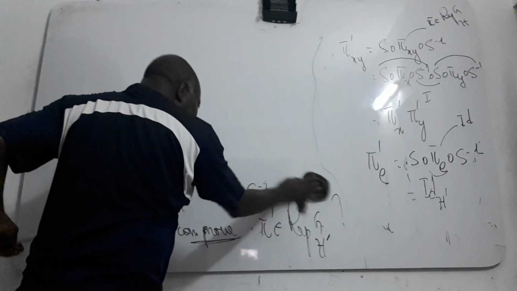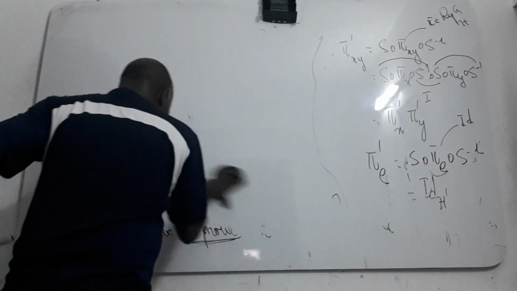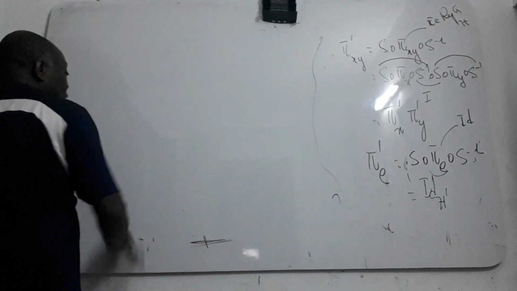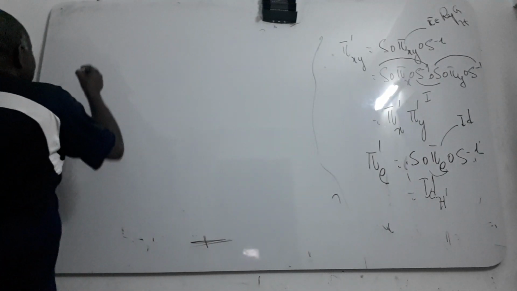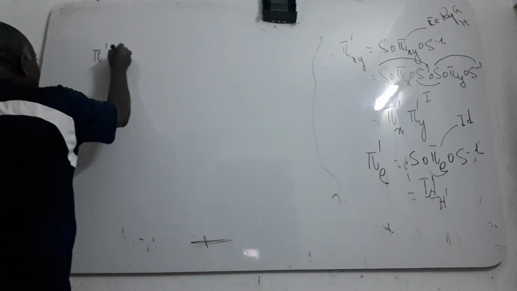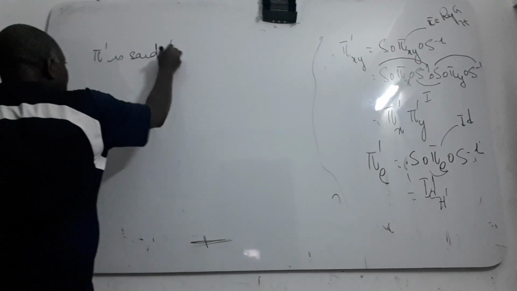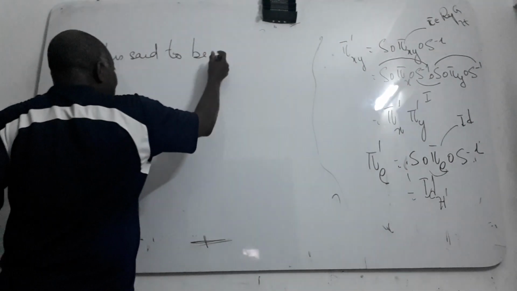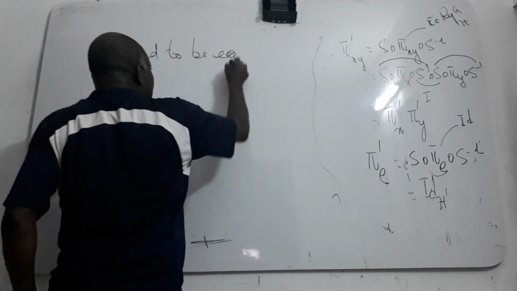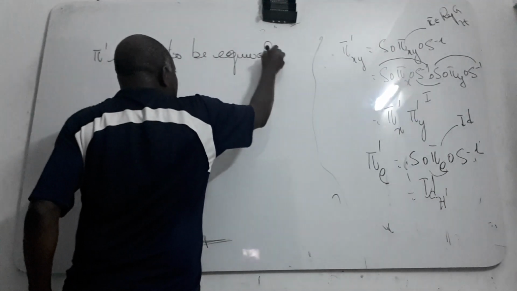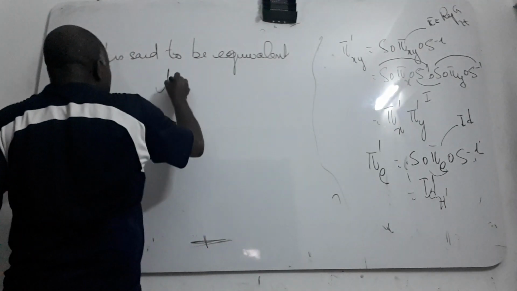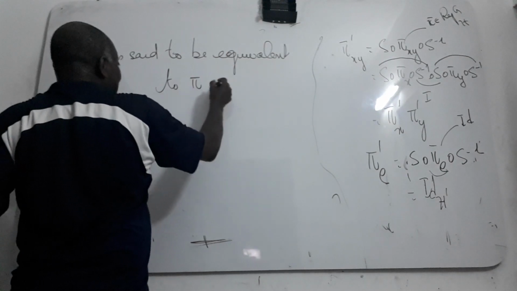And we say that this kind of representation pi prime is said to be equivalent to pi.